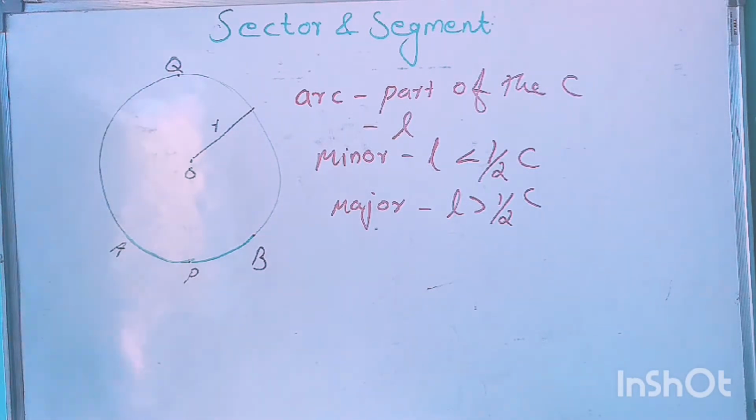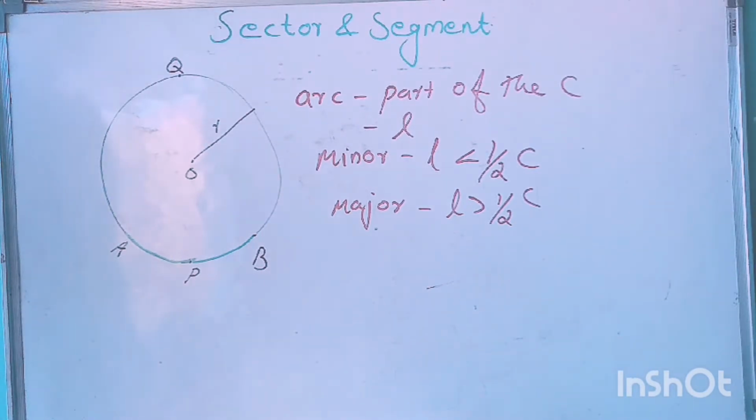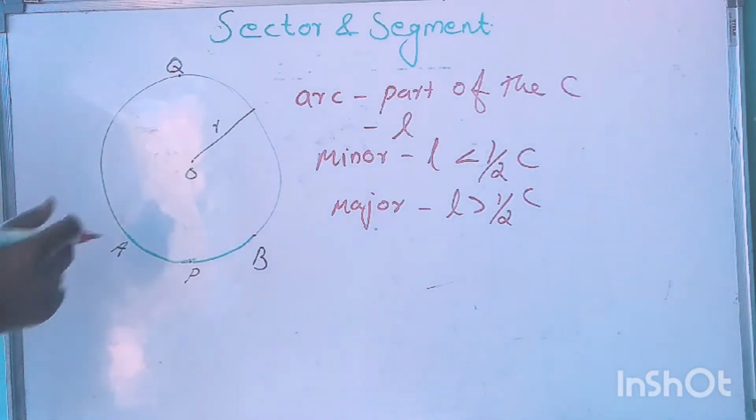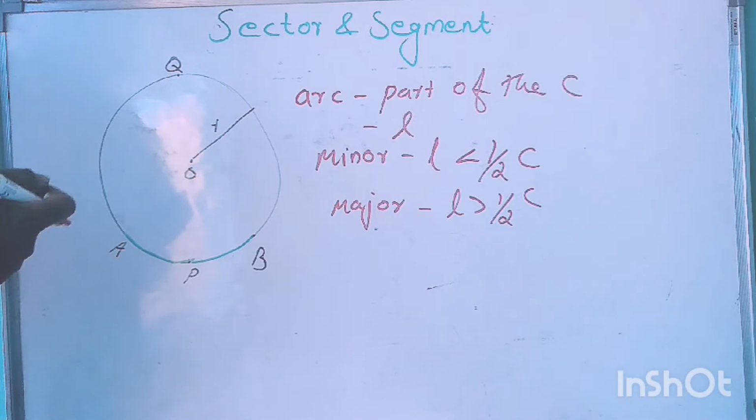Then in this figure, what is our minor arc and what is our major arc? Minor arc means that length is less than half of the circumference.